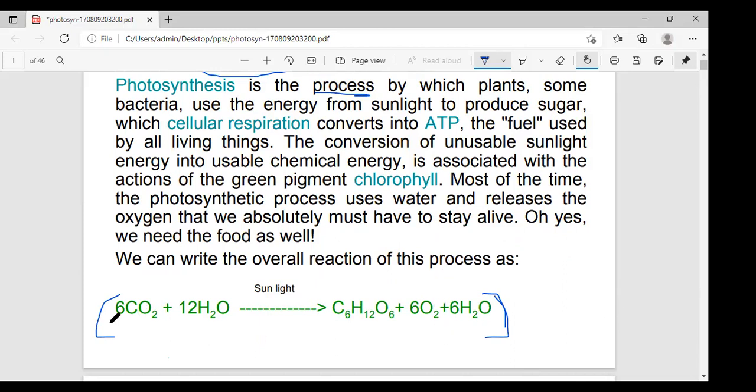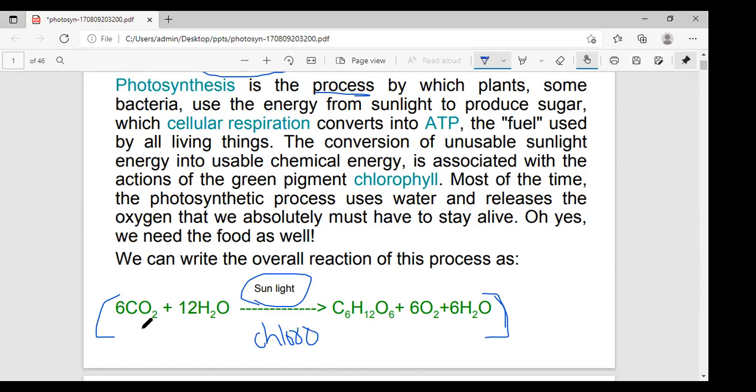What is this one? This is carbon dioxide plus water. 6 carbon dioxide, 12 water molecules, and what is the energy utilized here? Sunlight energy. What is the energy here, ma? Sunlight. And I'll write chlorophylls here also. Later I will explain what chlorophyll is, where you identify chlorophyll, and what types of chlorophylls there are. These are things I'll explain later.